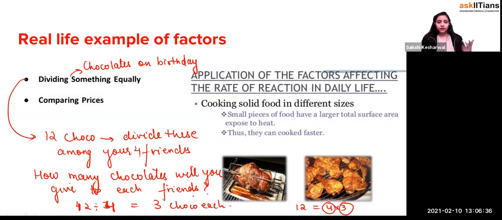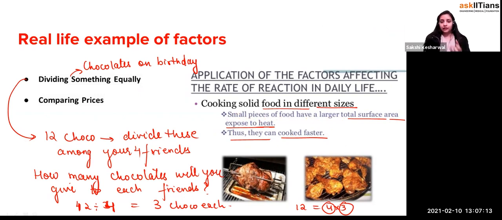Like prices also. These are the applications which you have been using in day-to-day life, but you have not taken care of it, right? Application means what? Like cooking food in different sizes, right? If you are going to take a big pan and cook something, it is going to take a longer time, right? That is why small pieces of food have a larger surface area to expose to the heat, thus they cook faster.